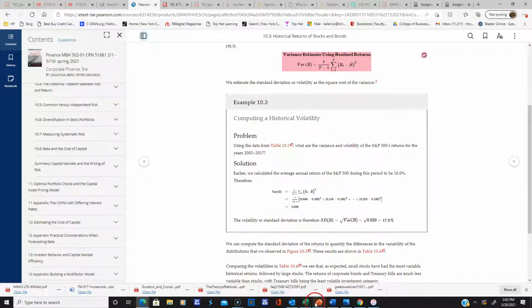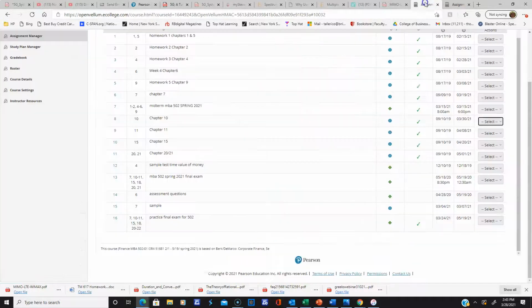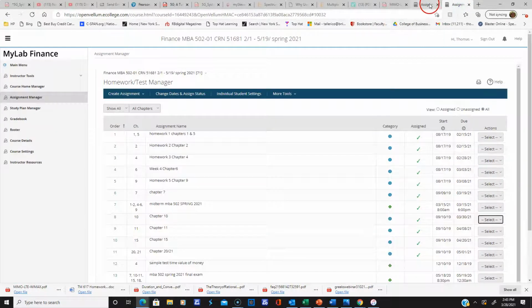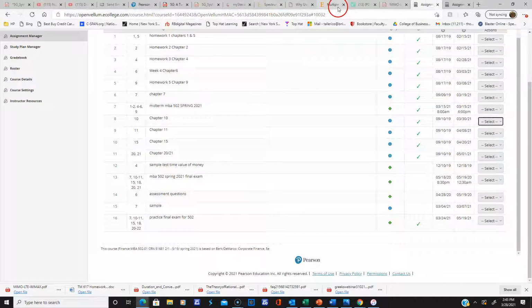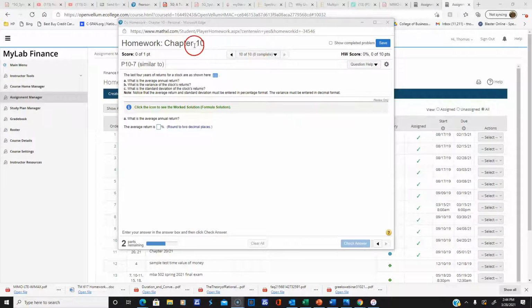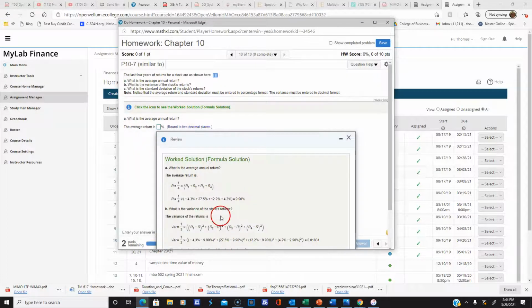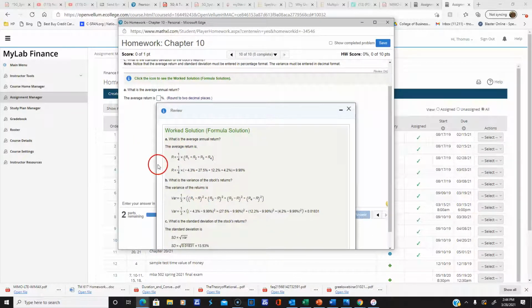Now let's go back to the problem. I hope I can still bring that problem up. Okay, so now I'm on problem 10 from chapter 10, which is really problem 10-7. The last 4 years of returns for a stock are shown here. Now, that should tip you off about something. If there are 4 years, when we use the equation, we subtract 1. Let me show you that. Here's the average return. We don't fool with that. We just take the average. It's 1 over 4.